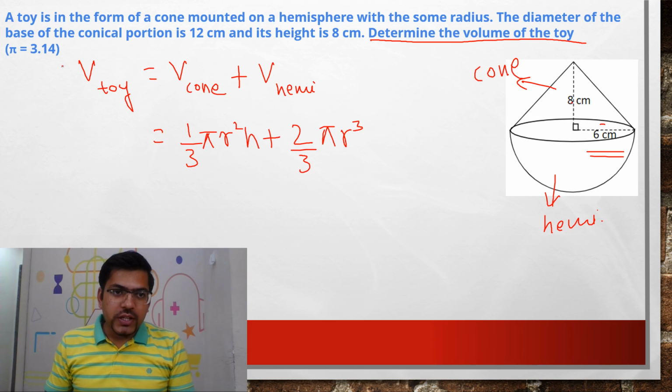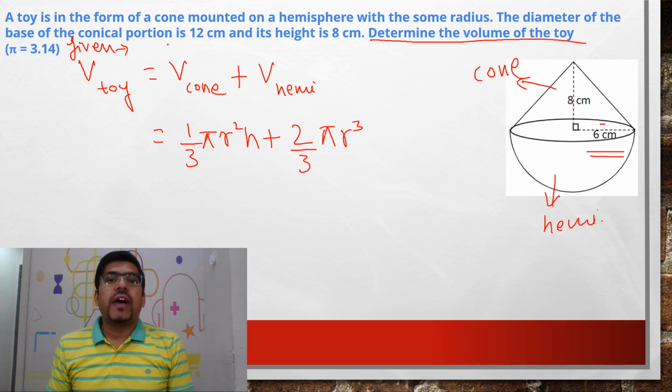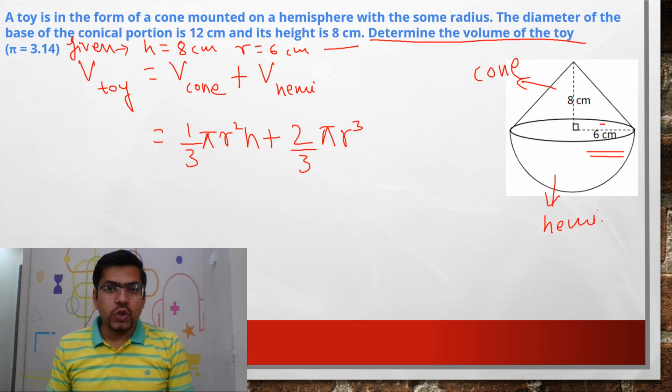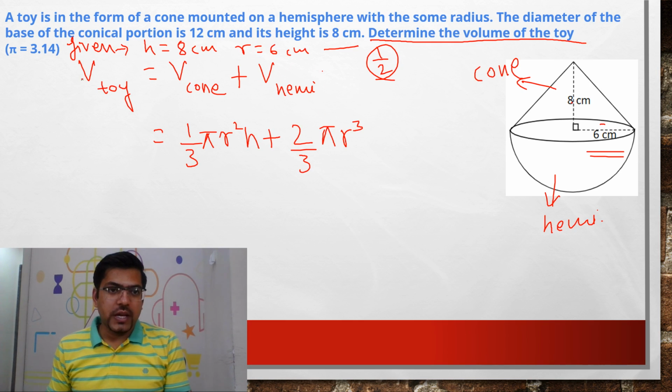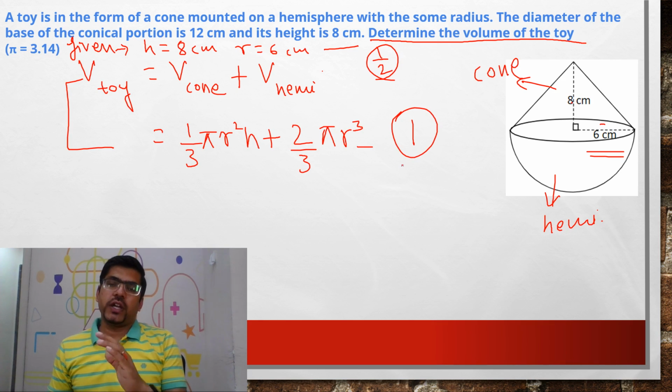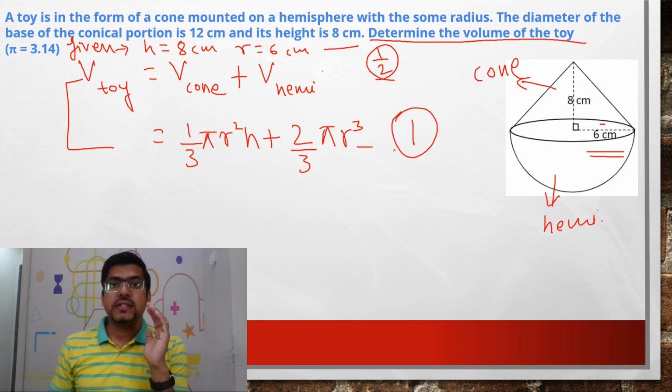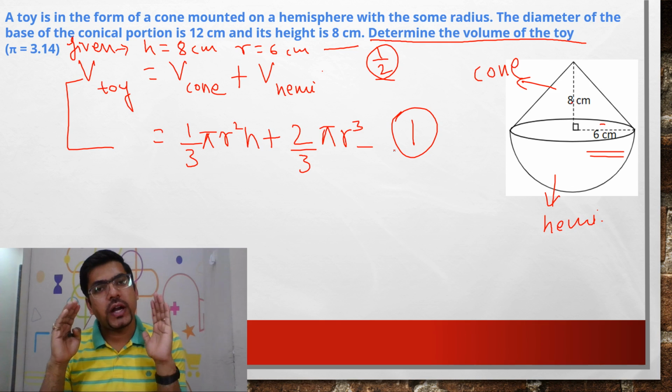See, before this step, if you write a step called given, meaning the values which have been given, say for example, height has been given as 8 centimeter, radius has been given as 6 centimeter, you will get half a mark for this. I am telling you how the marks pattern is divided. Thereafter, if you write the formula, from these two steps, you will get a complete 1 mark over here.